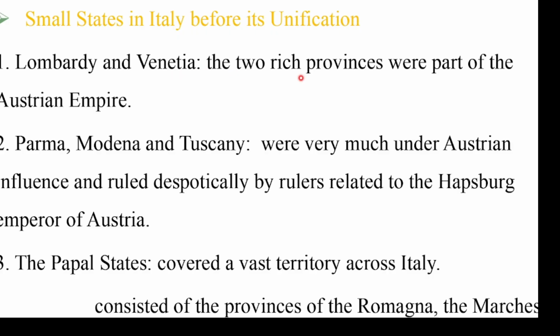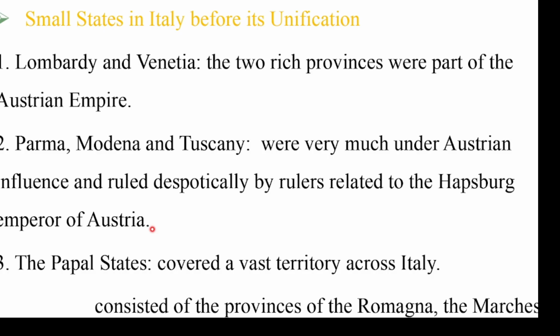The two rich provinces were part of the Austrian Empire. That means Lombardy and Venetia were under the direct rule of Austria. The second group were the small states, Parma, Modena, and Tuscany, in the north central part of Italy. They were very much under Austrian influence and ruled despotically by rulers related to the Habsburg Emperor of Austria.